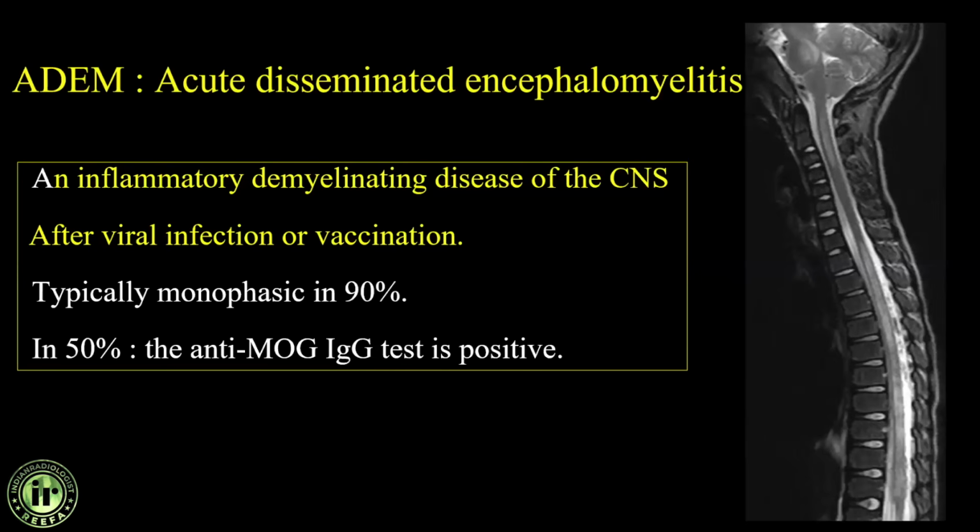Next, coming to ADEM, which is another condition commonly involving the spinal cord. Acute disseminated encephalomyelitis is an inflammatory demyelinating disorder, which is usually seen after viral infections or vaccination. You will have an acute to subacute presentation. Usually these kids come from emergency and you have to ask for some history of viral illness. Mostly they have some prodromal feature, some GI-related viral infection or some other viral infection history is always there.